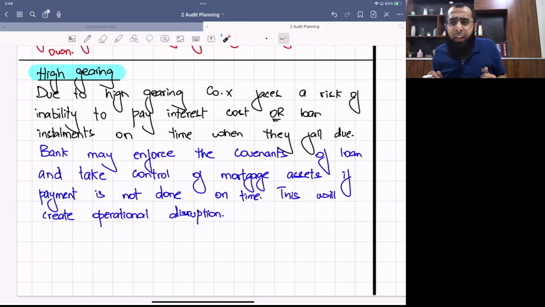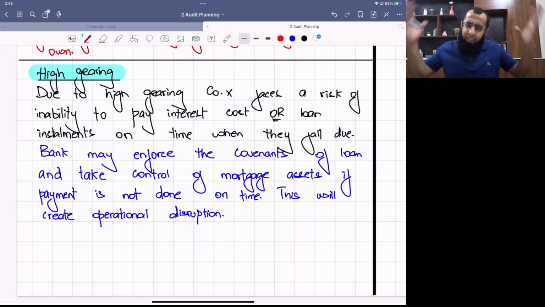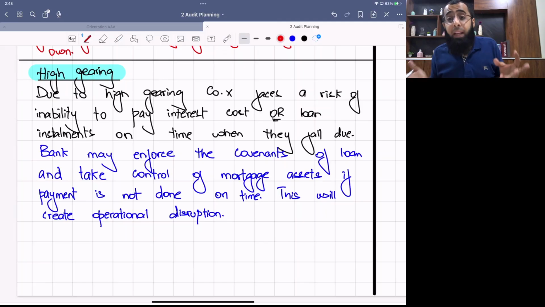Let's think about an evaluative comment, the scale of the risk. Look at the scenario. Obviously, we don't have a scenario now. Let's assume that scenario. For example, if the profits are declining, if the sales are declining, if the cash flow is already facing a burden. So an evaluative comment can be that declining profit margins increase the risk of the company's inability to pay the loan on time. Because when there are declining profits, when there are declining cash flows, at those times we face difficulty in our fixed cost payment.